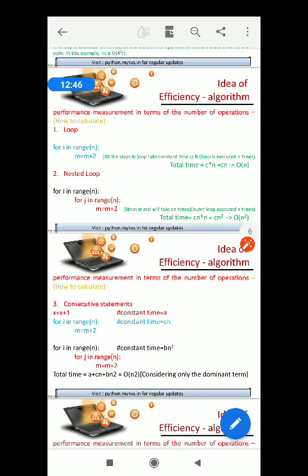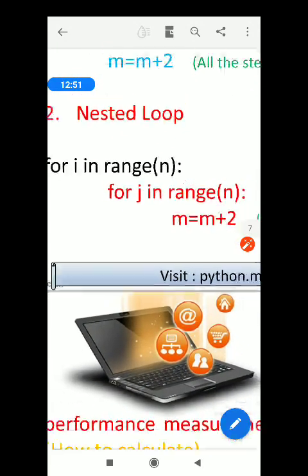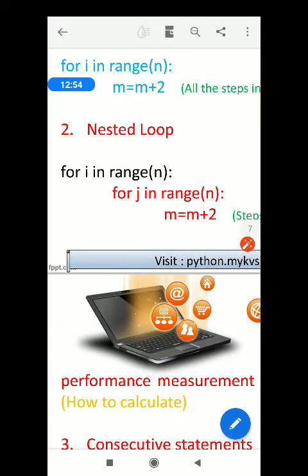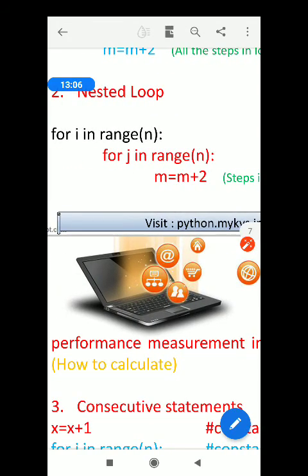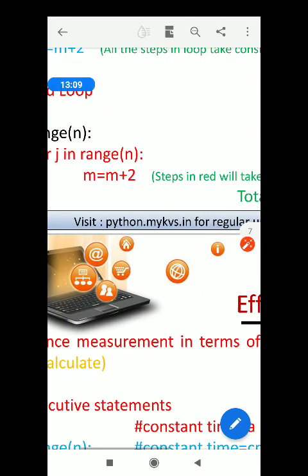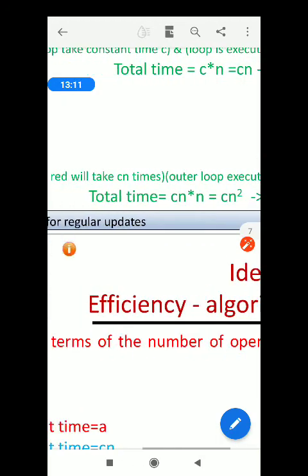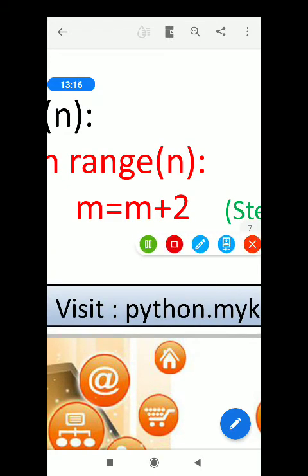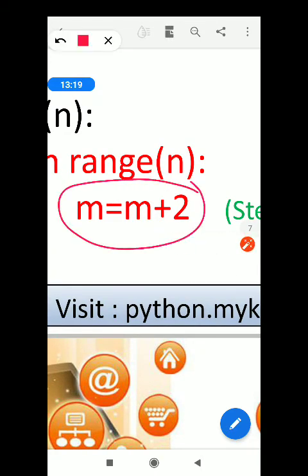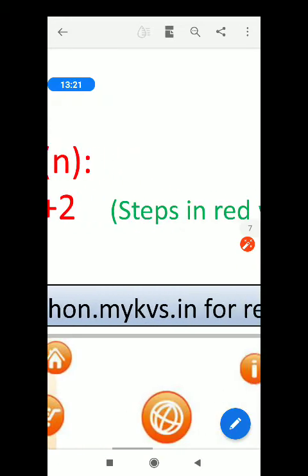Now come to nested loop. See here, for i in range n and for j in range n, we are assigning m equals m plus 2. If we consider only this statement inside the loop, it takes a constant time c.